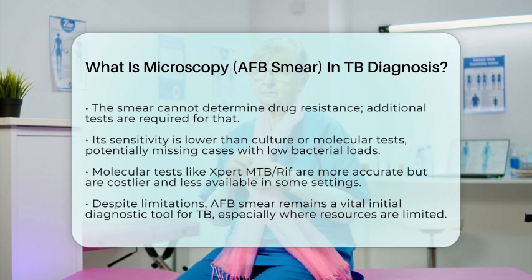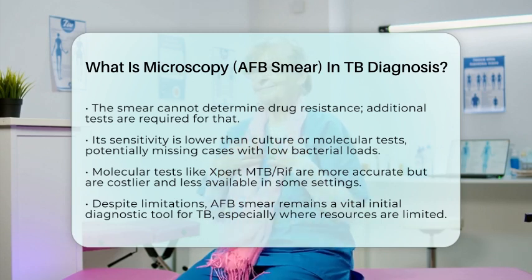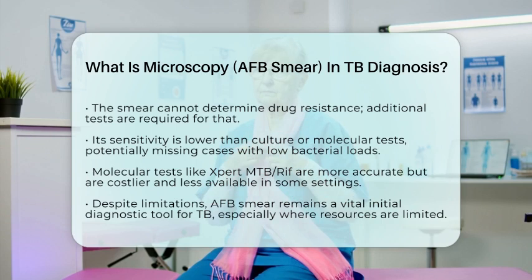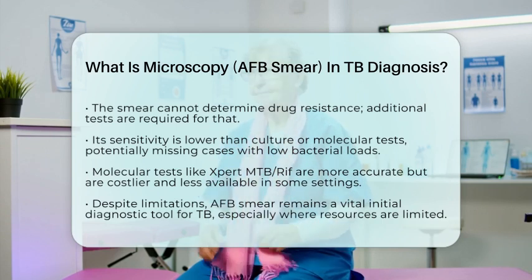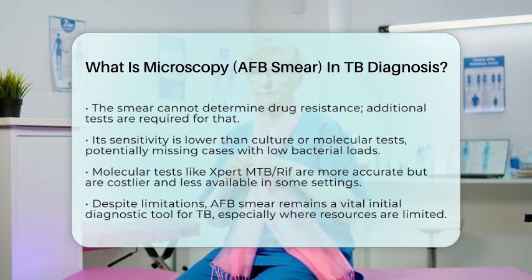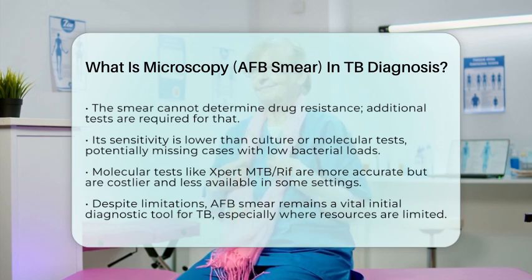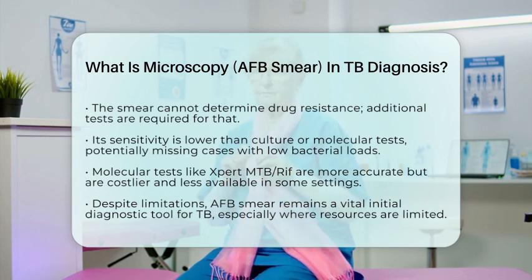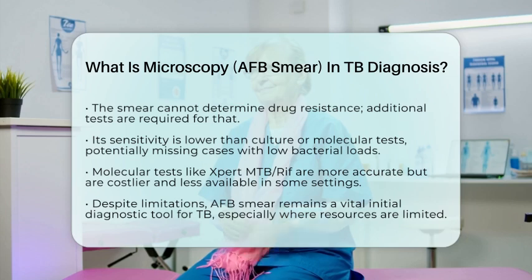To sum up, microscopy using the AFB smear is a vital initial step in diagnosing active tuberculosis. It involves staining sputum samples and looking for bacteria under a microscope. While it provides quick results and helps identify infectious cases, it must be complemented by other tests for a full diagnosis and to determine drug resistance. Always consult healthcare professionals for proper testing and treatment options tailored to individual needs.